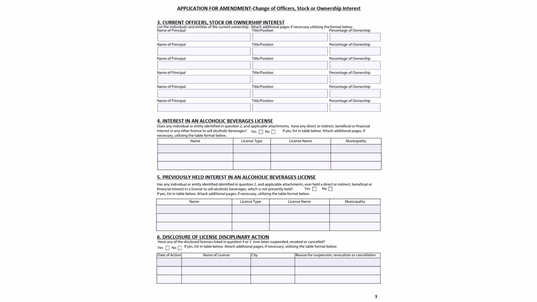Question 6 asks if any of the licenses listed in Question 4 or 5 have ever been suspended, revoked, or canceled. If there are, check off yes and list the date of action, license name, city, and reason for suspension, revocation, or cancellation of the licenses in Questions 4 or 5 that have ever been suspended, revoked, or canceled. You may attach additional pages utilizing the same table format to answer this question fully if necessary. If none, you may check no and leave this section blank.